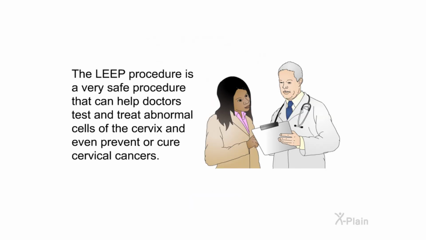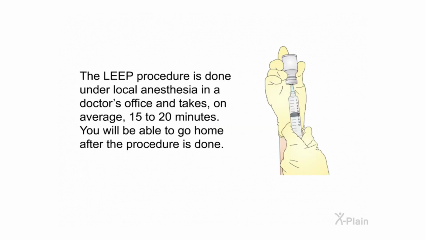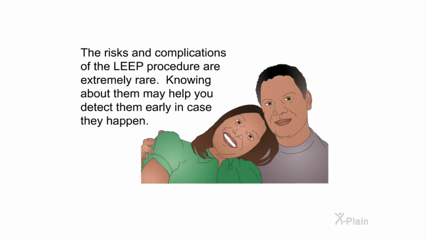Summary. The LEEP procedure is a very safe procedure that can help doctors test and treat abnormal cells of the cervix and even prevent or cure cervical cancers. The LEEP procedure is done under local anesthesia in a doctor's office and takes on average 15 to 20 minutes. You will be able to go home after the procedure is done. The risks and complications of the LEEP procedure are extremely rare. Knowing about them may help you detect them early in case they happen.